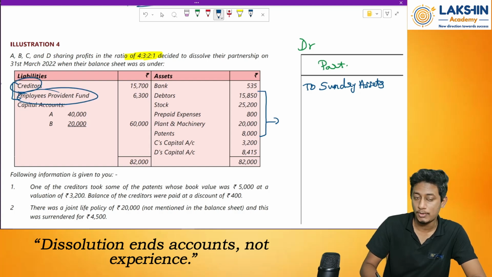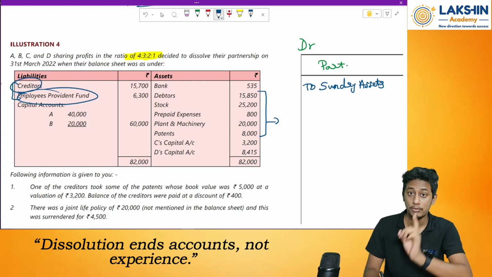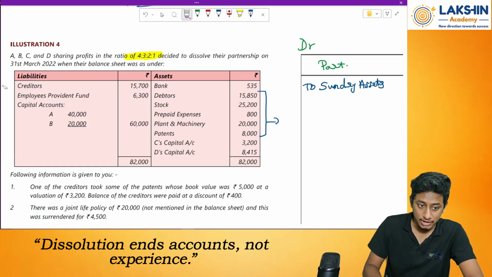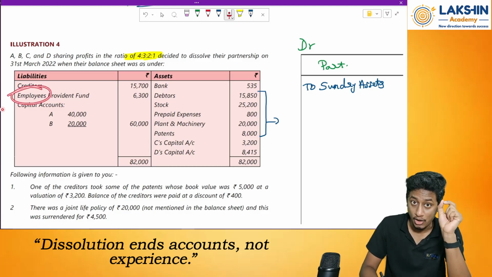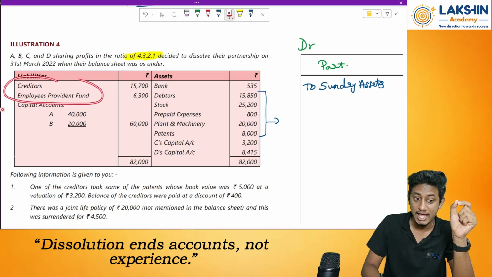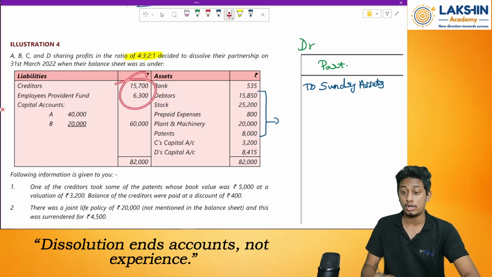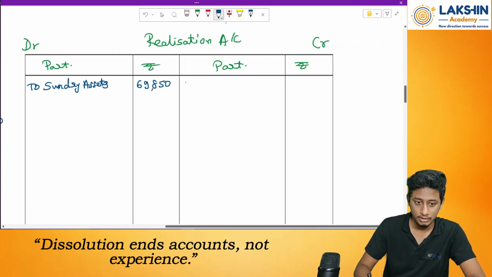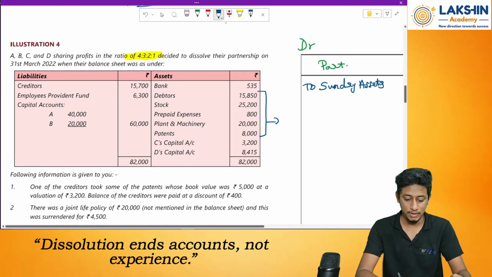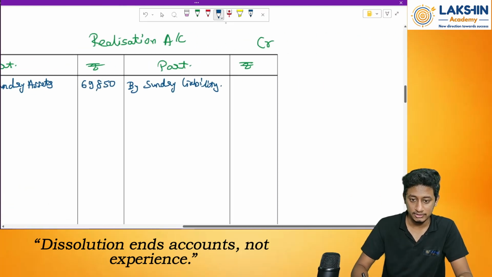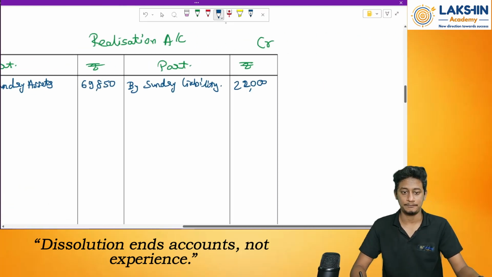Then liabilities. We have two liabilities over here, that is creditors and employee provident fund. Both have to be taken to the realization account. Even though employee provident fund cannot be divided between the partners, because it belongs to the employees, it will be a liability and has to be taken to the realization account. Adding both, 15,700 plus 6,300, that will be 22,000 rupees. Done.